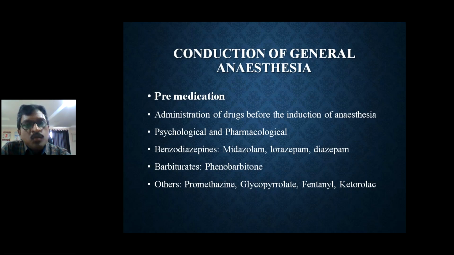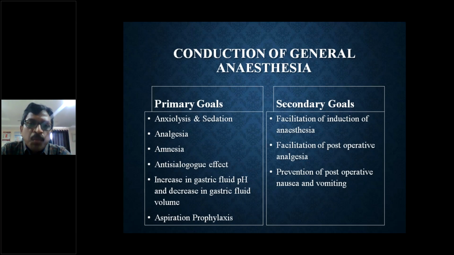So what are the primary goals and secondary goals of providing pre-medication? We need to provide anxiolysis and sedation, analgesia, amnesia, and anti-salivary effect. Because we are manipulating his airway, there is increased secretion of the salivary glands, and that can cause respiratory obstruction or aspiration. If these secretions enter the trachea, the tracheobronchial tree, reach the terminal bronchioles and then the alveoli, the gaseous exchange cannot happen so freely, affecting SpO2, oxygenation and all the metabolic processes in turn.